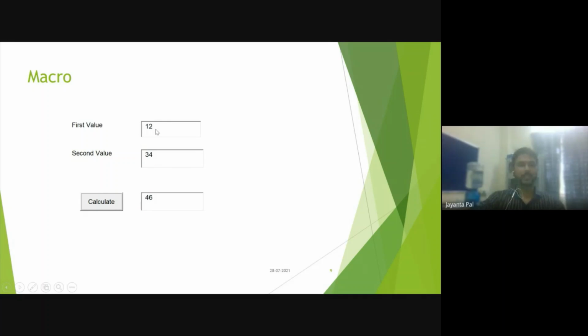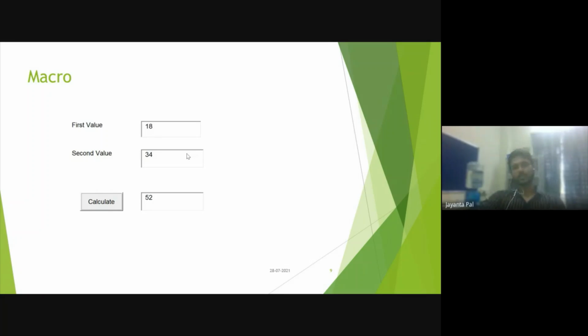If I make a change over here, 18 and 34, it will calculate accordingly. So this kind of functionality, this kind of feature, we can add. It is not always that only using Excel we can do these calculations. We can make it over here also.